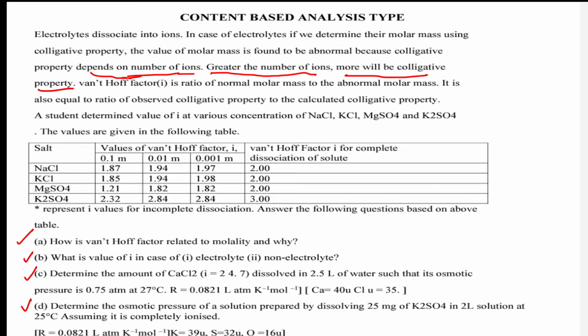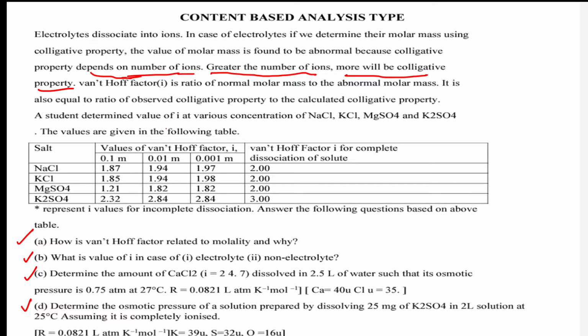Van't Hoff's factor is the ratio of normal molar mass to the abnormal molar mass. They have given me the formula. Everything we know is given. It is equal to the ratio of observed, and that is also the definition which I know. Now, what are they actually asking, let us see.